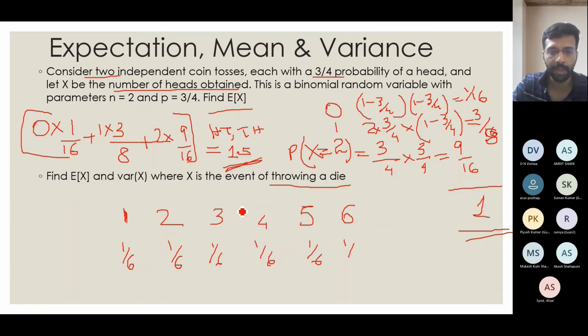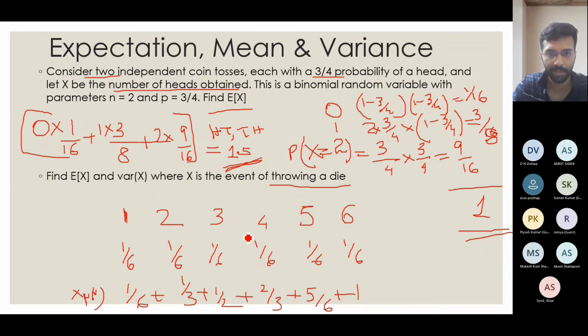Now to find my x into P of x, I have to multiply this and this. So I'll get 1 by 6 here, 1 by 3 here, 1 by 2 here, 2 by 3 here, 5 by 6 here, and 1 here. And now I have to add up all these. 1 by 3 you can add up. I have already added it up, so you can just check with my result. So finally you will get 3.5.